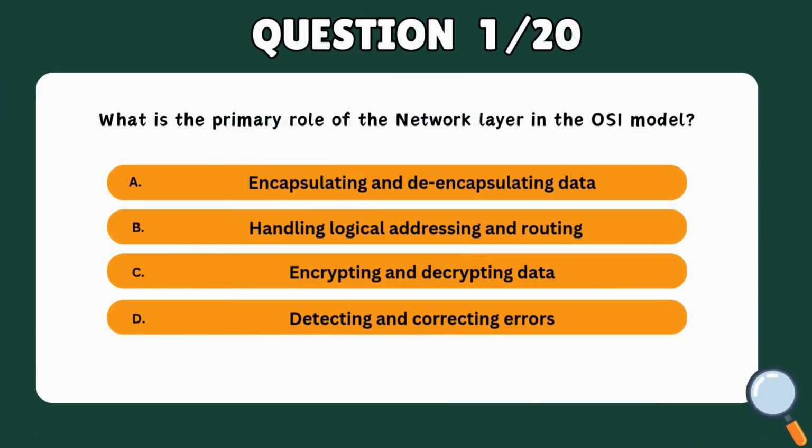Question 1. What is the primary role of the network layer in the OSI model? A. Encapsulating and de-encapsulating data. B. Handling logical addressing and routing.